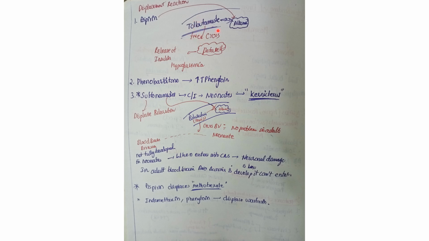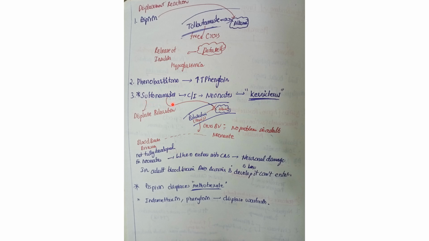When tolbutamide concentration increases, there will be release of insulin. It causes hypoglycemia. And a second important displacement reaction is phenobarbital increasing the phenytoin concentration.